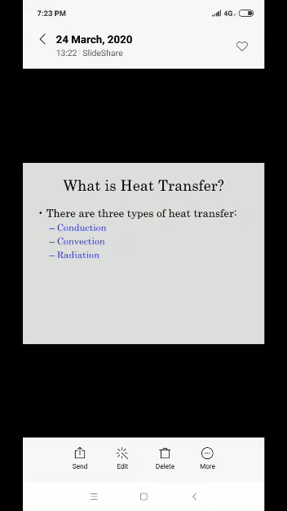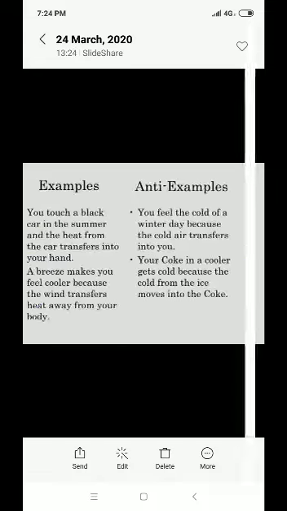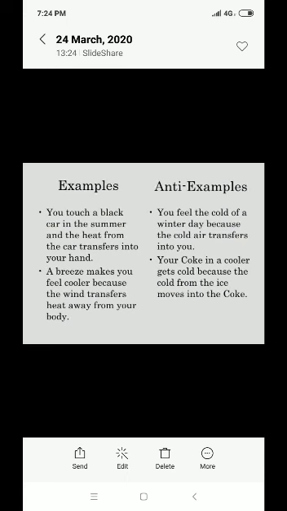Likewise, there are three modes of heat transfer: conduction, convection, radiation. These three terminologies we use in day to day life. We are all aware of conduction, convection, radiation, but today I would illustrate them with examples so it would be easy for you to understand.